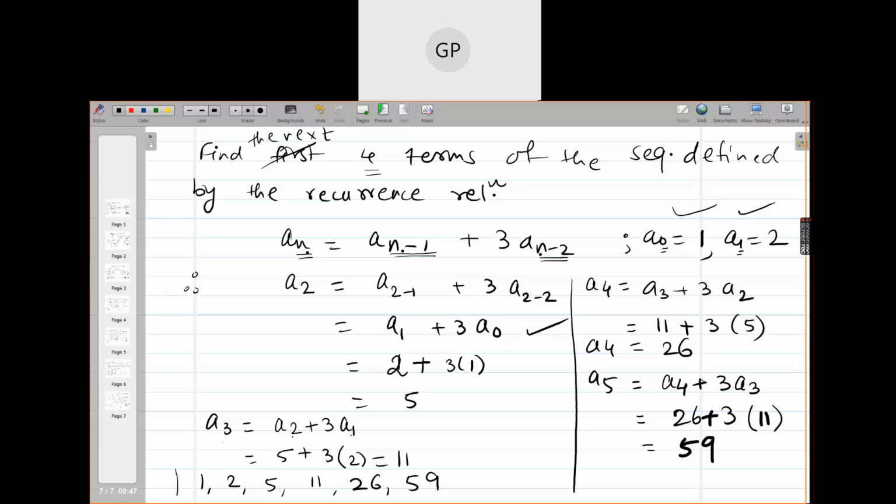Is that clear? If such a sequence is given to you, questions like those in aptitude tests, have you seen such type of sequences in any entrance exams, aptitude tests? You get these sequences and you are asked to find out the next term or the missing term. So you should be able to find out the formula. What is the formula?